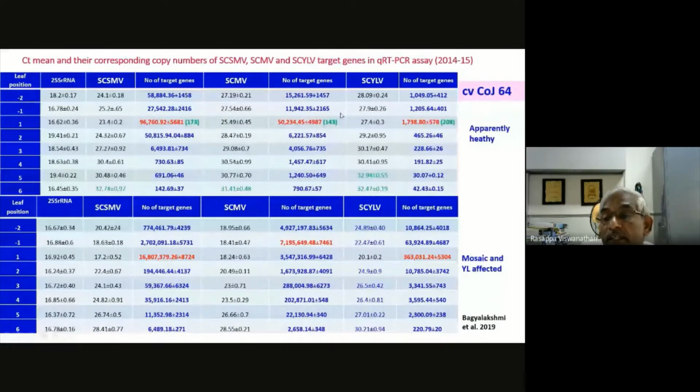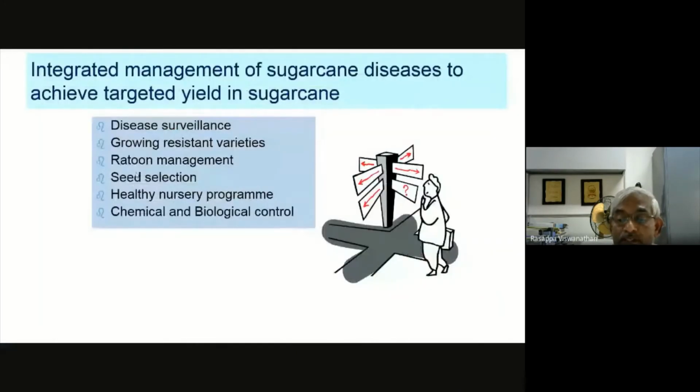It may be 143 times, 208 times, or 173 times of sugarcane streak mosaic virus. This is what we found in this particular variety, and it is almost similar in other varieties also, but I am explaining one particular variety. This is how degeneration means the total loss of vigor.